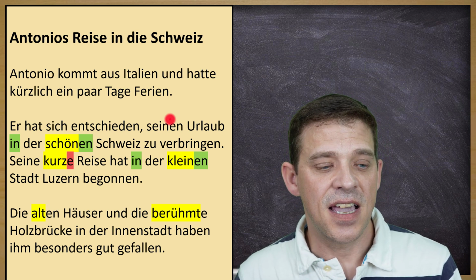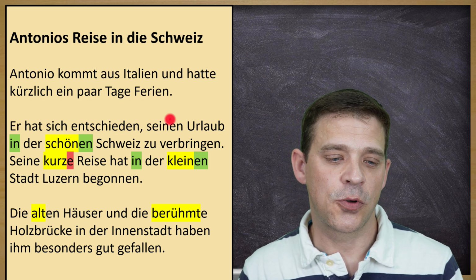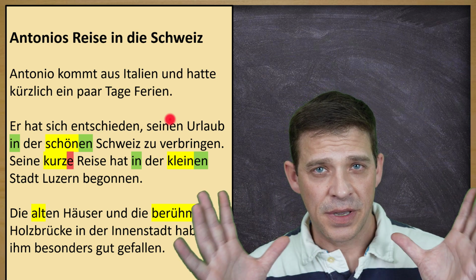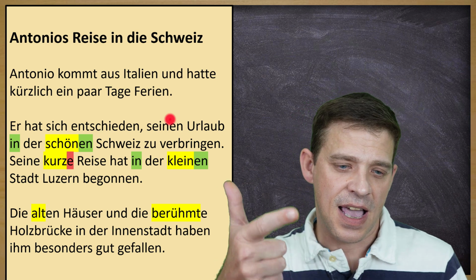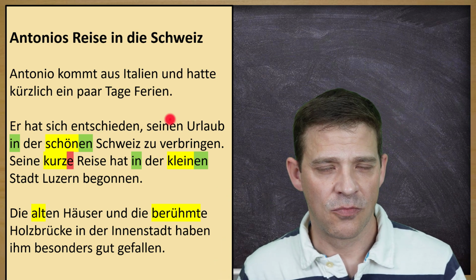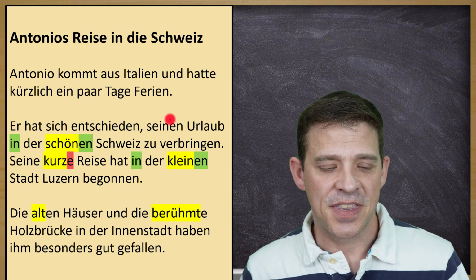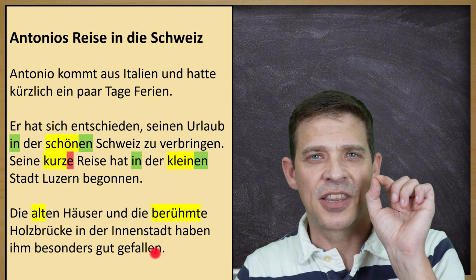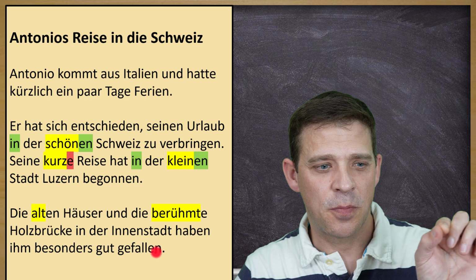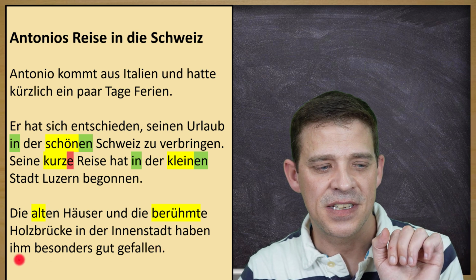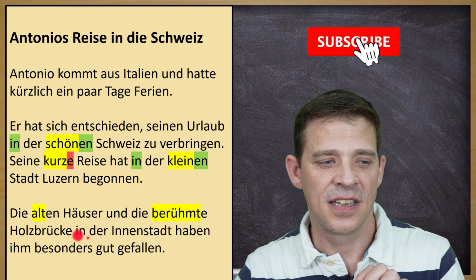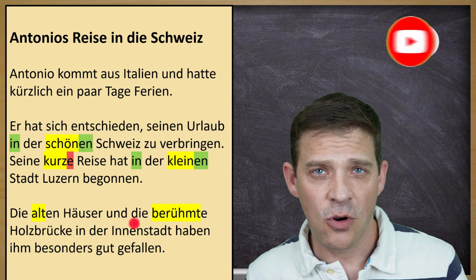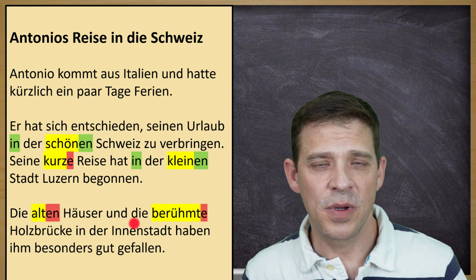Then the next sentence. Die alten Häuser und die berühmte Holzbrücke in der Innenstadt haben ihm besonders gut gefallen. This is a bit of a long sentence, and the old houses and the famous wooden bridge is die Holzbrücke. But there we have this verb gefallen, and gefallen is one of those tricky ones where actually the person is the object. So it's ihm. Here we have this ihm, that's the object. And the things, here die alten Häuser und die berühmte Holzbrücke, are the subjects. Therefore, the adjective endings are in nominative.